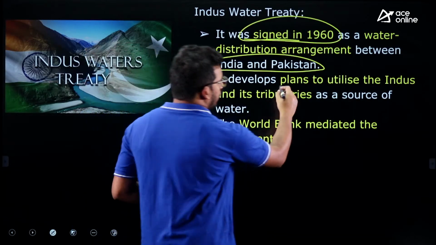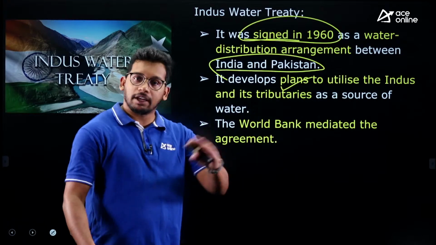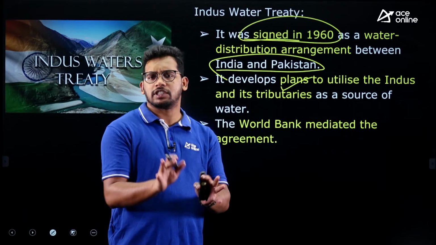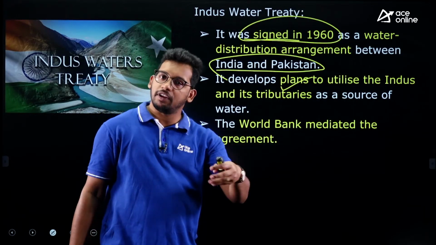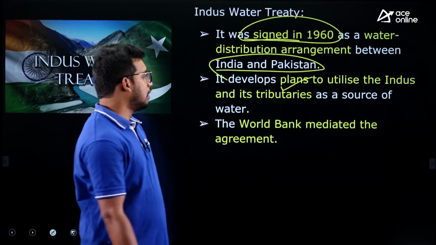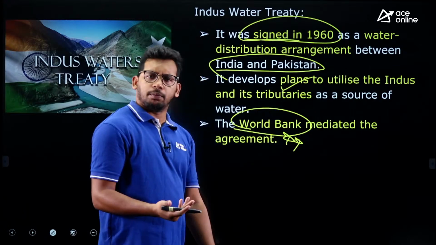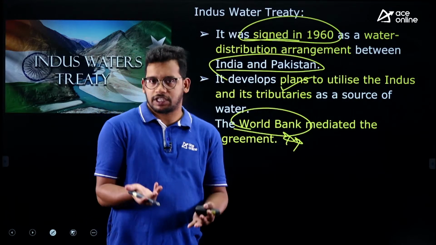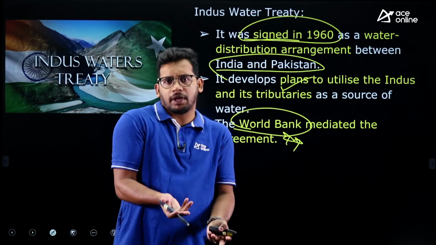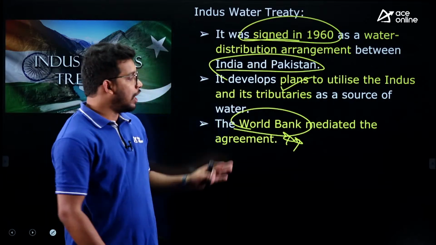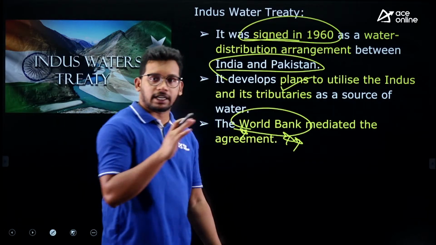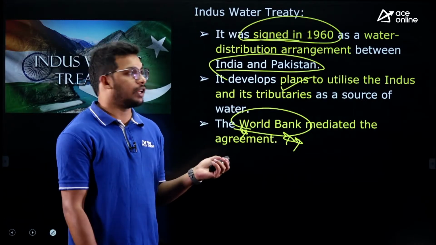It plans to distribute the waters of the 5 or 6 rivers between India and Pakistan. And the World Bank was the mediator, because without a mediator the agreement may not succeed. Pakistan may not follow it, so there should be a mediator. The World Bank acted as the mediator between the two countries, right?